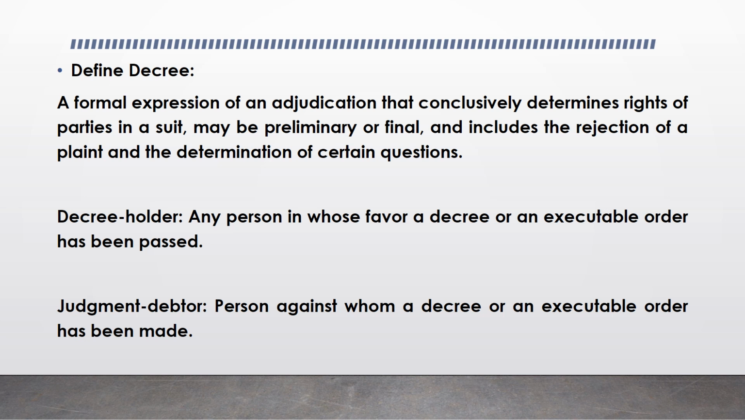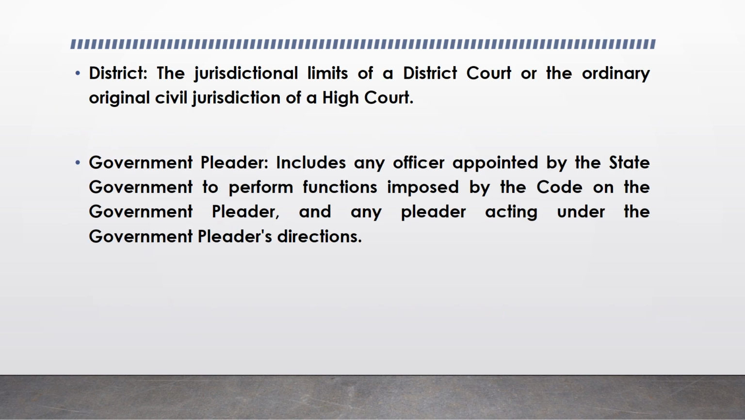Decree holder: any person in whose favor a decree or an executable order has been made or passed. Who is a judgment-debtor? Person against whom a decree or an executable order has been made. District: the jurisdictional limits of a district court or the ordinary original civil jurisdiction of a high court.